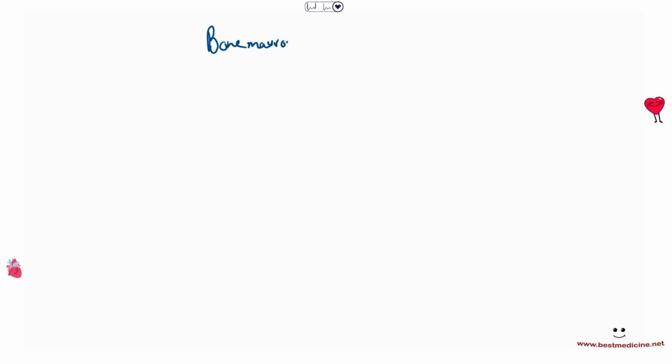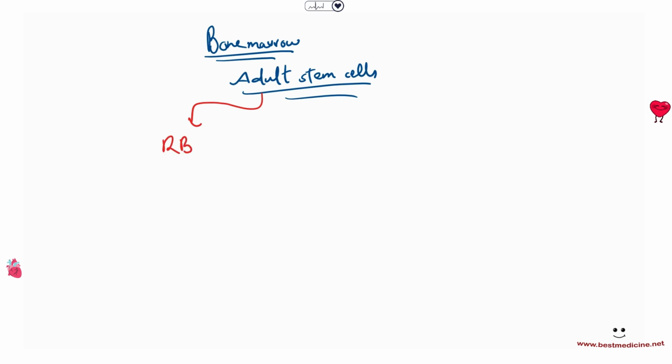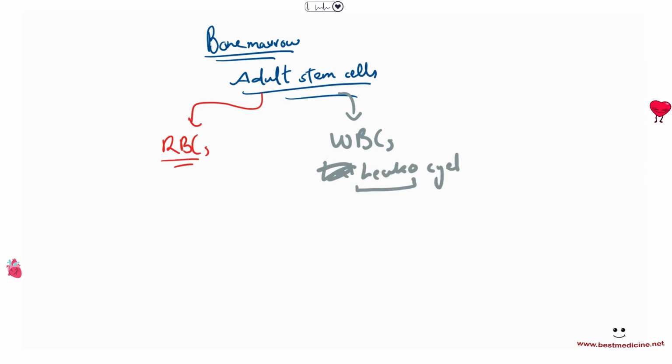The bone marrow contains adult stem cells. Remember adult stem cells that only form a couple of different types of cells? Well, one kind of adult stem cells are present in the bone marrow. And these adult stem cells, they can form for you red blood cells, right, RBCs. They can also help you form white blood cells. White blood cells are also called leukocytes. L-E-U-K-O. Leuko means white. Cytes means cells. Leukocytes. RBCs are also called erythrocytes.